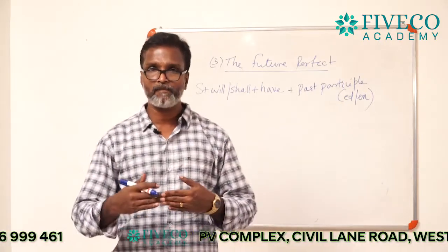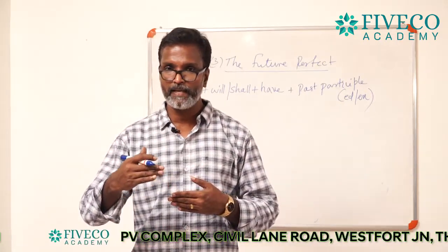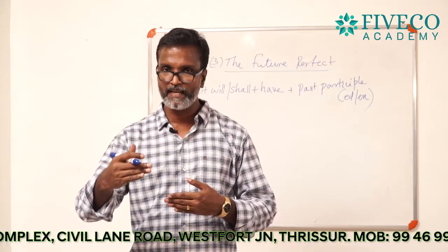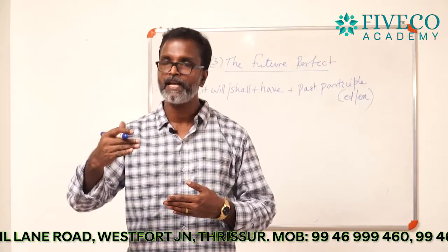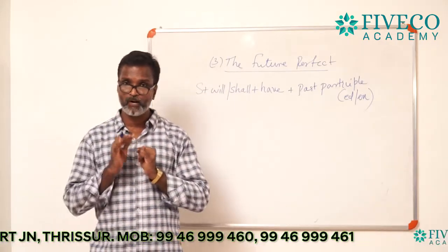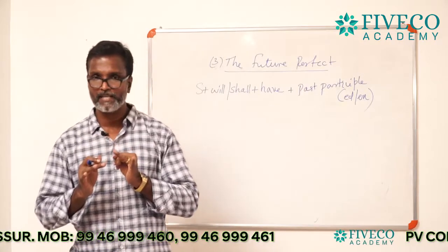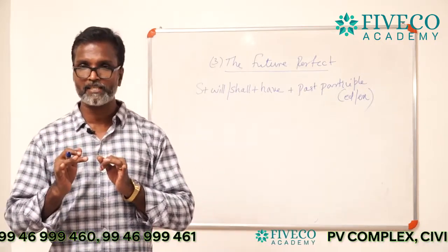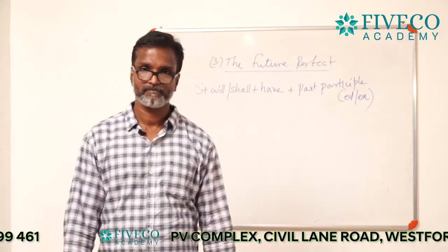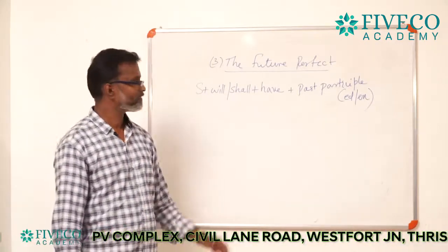And past participle is the ed or en form of the verb. I mean, the third form of the verb. The first form is called present, second form past, and third form past participle, and the fourth one present participle. You want to remember all these things.